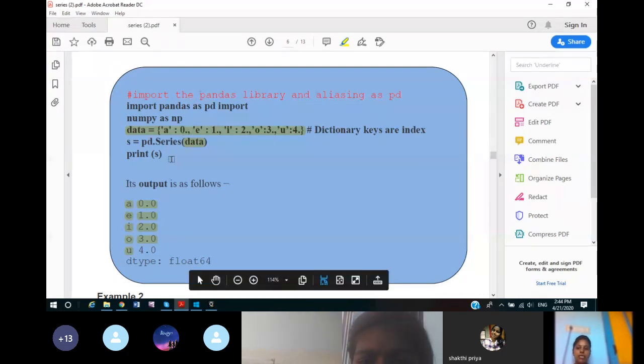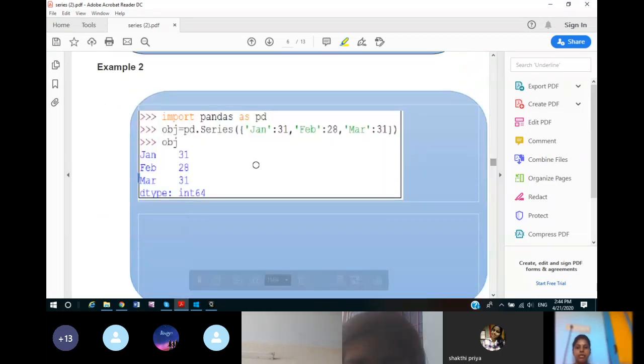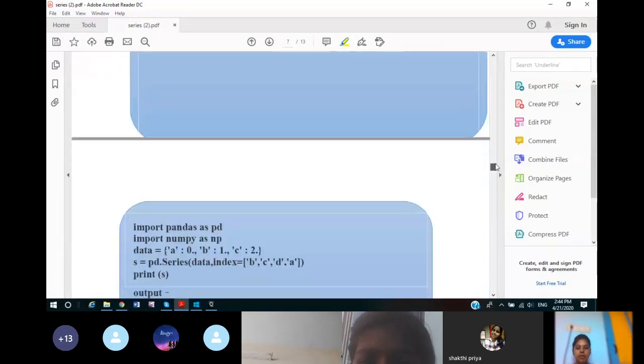And the data values of the corresponding keys will become the data values of the indexes in the series. So key, data value, key, data value are taken from the dictionary and stored in a series like this. Now again, we have created the dictionary inside the function itself. Can you see this? Using curly brackets, we have created the dictionary inside the series function.